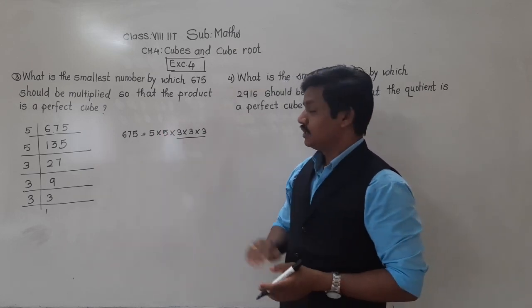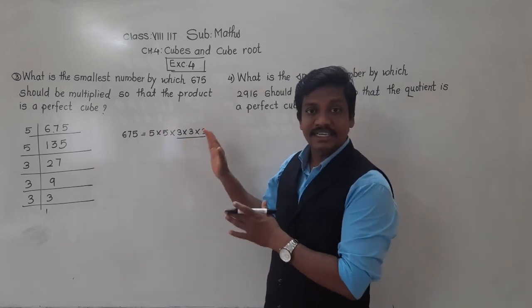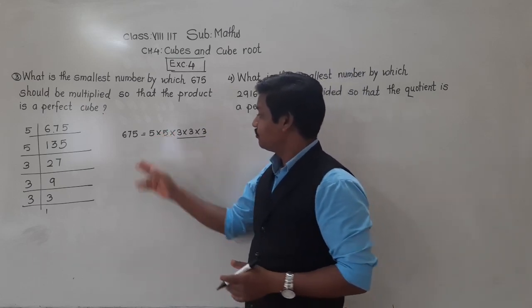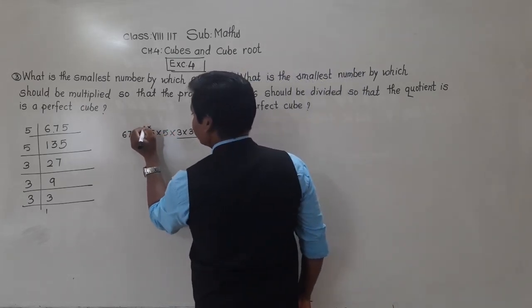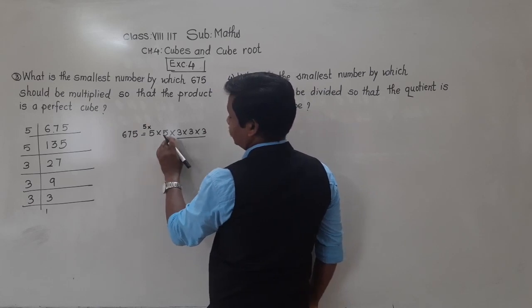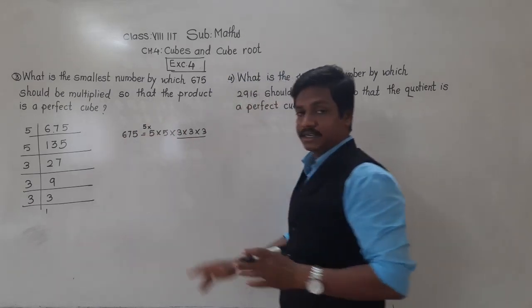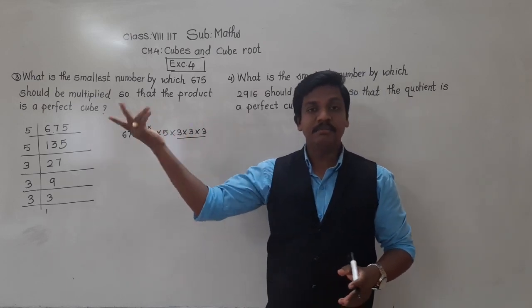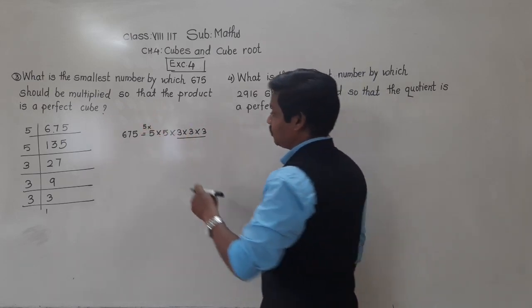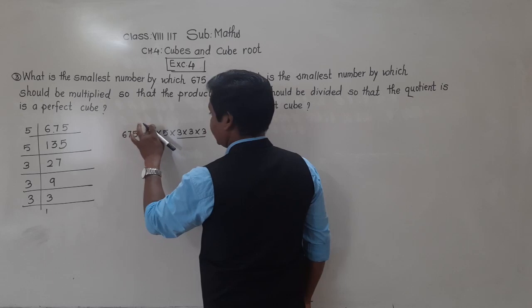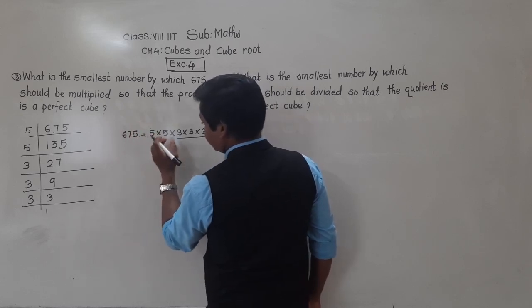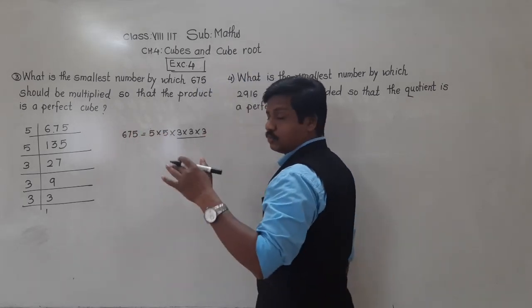That means it is clear that if we multiply by 1 more 5, when we make the triplet of 5, at that time this 675 will become a perfect cube. So hence what we have to do, to make the triplet of 5, we need to multiply by 5 on both the sides.